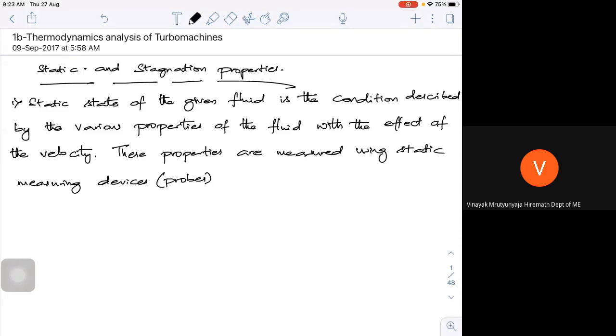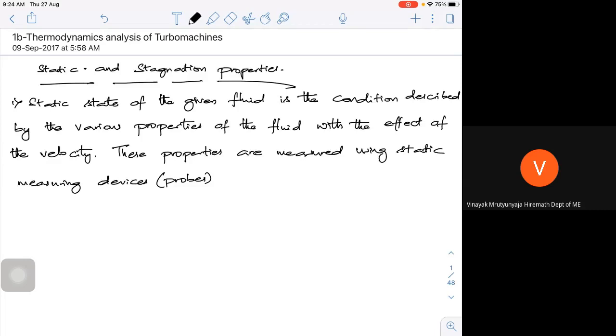Similarly, if I take a conduit, maybe a circular pipe, on the surface, maybe internal flow, whatever it may be, the fluid velocity will automatically come to zero. If I try to measure the pressure on the surface, it becomes a static pressure. So whatever measurement I do without the effect of the velocity, these are called your static properties.